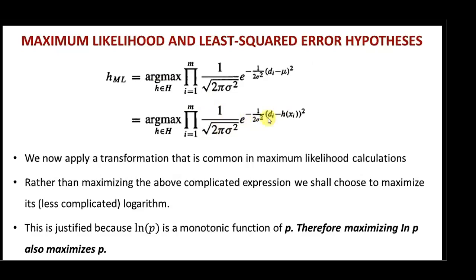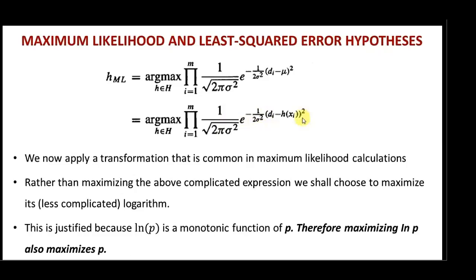Again in the second case, we have ln of e raised to minus 1 divided by 2 times delta square, di minus h of xi whole square. So this can be written like ln of e raised to x is equivalent to x times ln of e. So this will become minus 1 divided by 2 times delta square, di minus h of xi whole square, times ln of e, and ln of e is equivalent to 1.